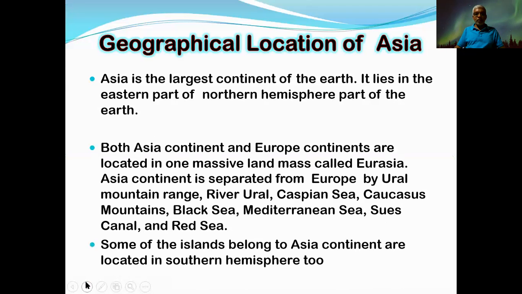Then, some of the islands belonging to the Asia continent are located in the southern hemisphere too, because mainly this huge landmass is located in the northern hemisphere, but small parts go towards the southern hemisphere also. Some islands which belong to the Asia continent can be found located in the southern hemisphere too.